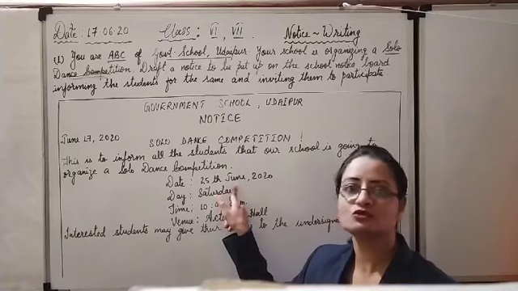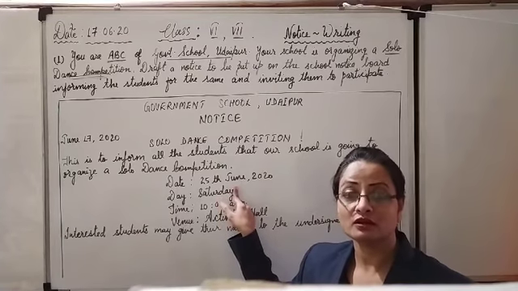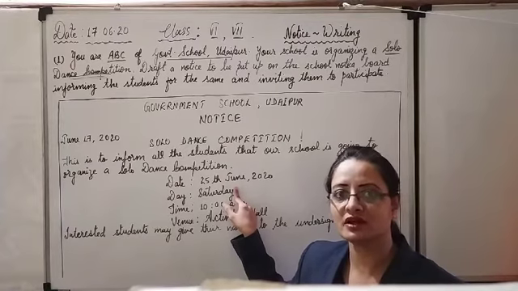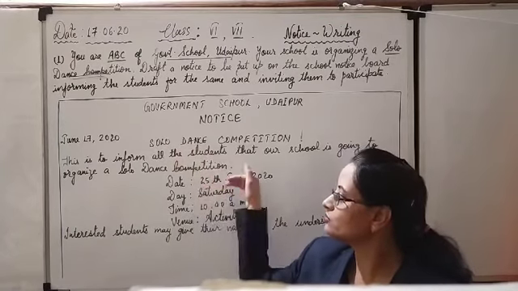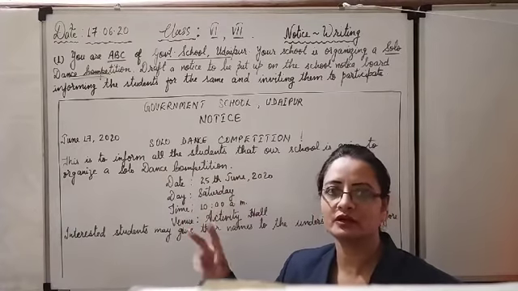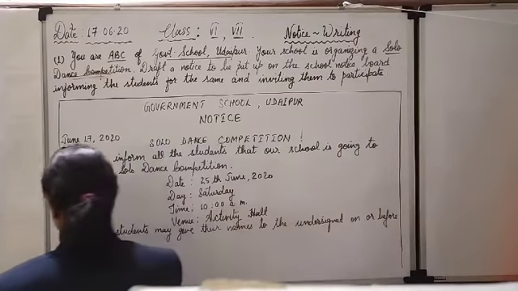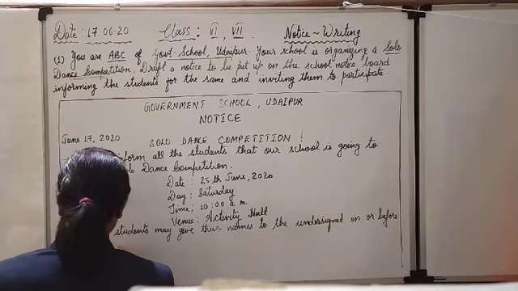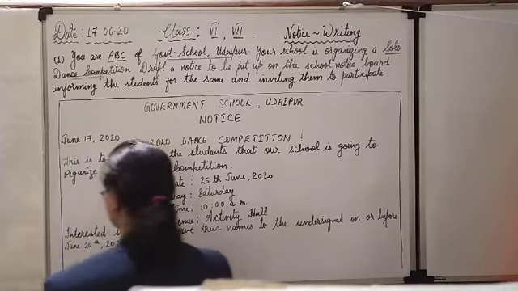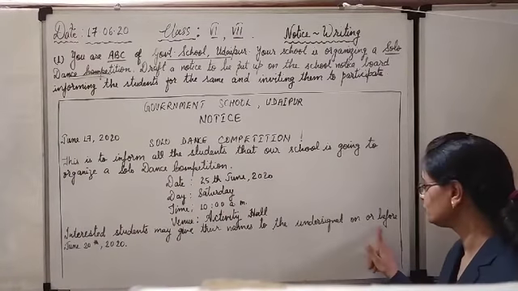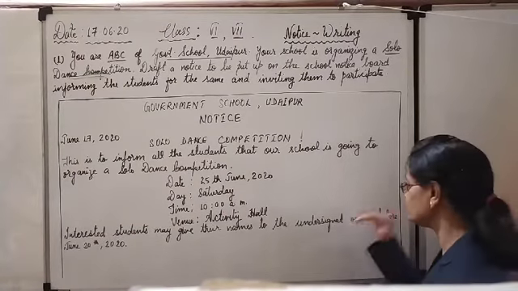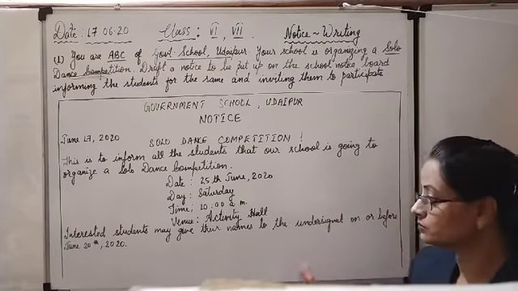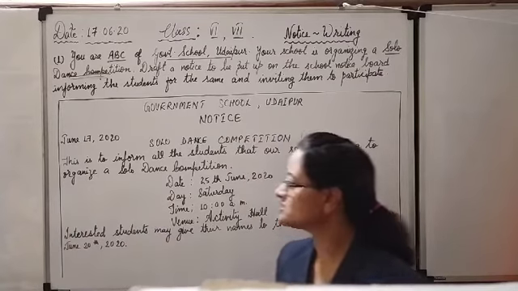Okay, if your competition is on 25th, will you ask for the names on 25th itself? No, at least 2-3 days, 4 days, 5 days before. So we will write a mid date of these two. 17 and 25, we can write 20 June. Okay, on or before June 20th, 2020. Finished. What is the meaning of this on or before? Maybe on 20 June or even before. You may submit your name today itself or tomorrow also, no compulsion. So on or before 20th June. Here your notice is finished.